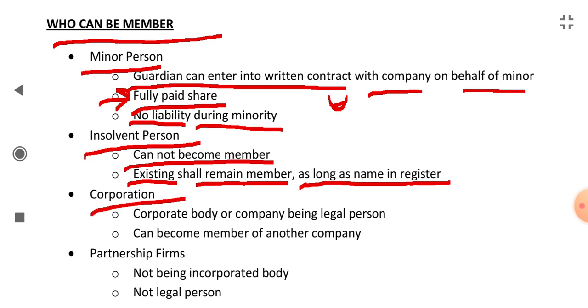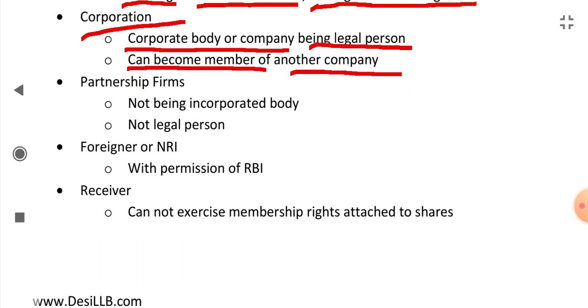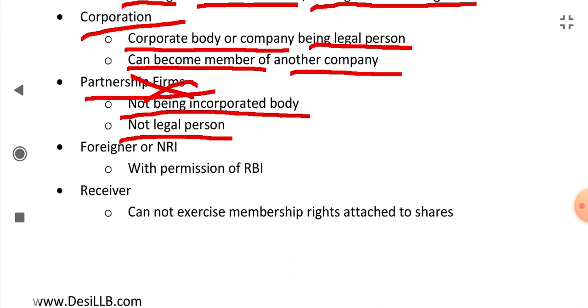A corporation, corporate body or company, being a legal person, can become a member of another company. Partnership firms, not being incorporated bodies, are not legal persons, so they cannot be members. Foreigners or non-resident Indians can become members with the permission of RBI.